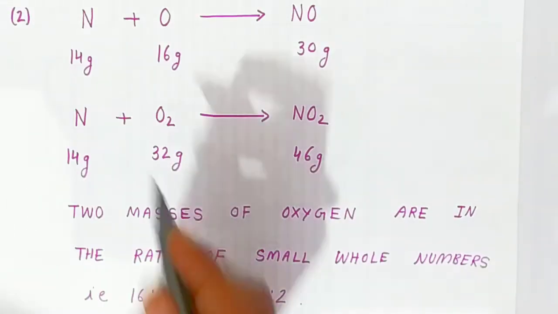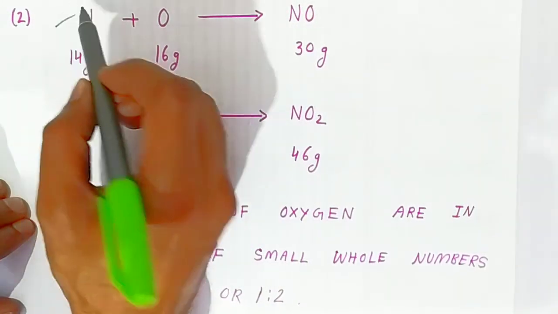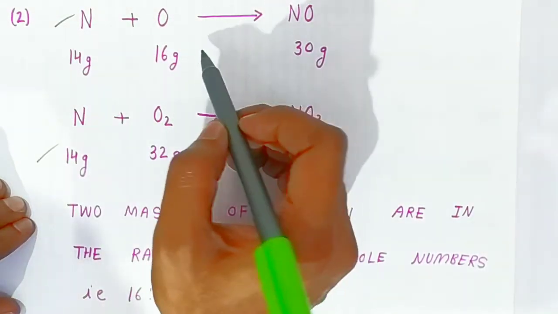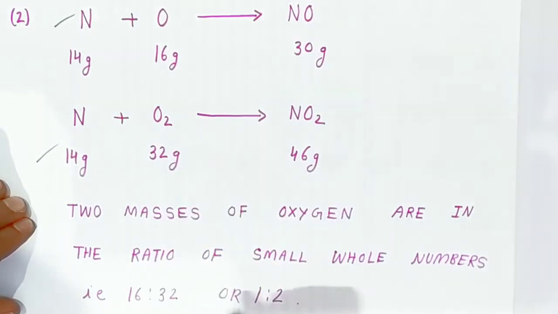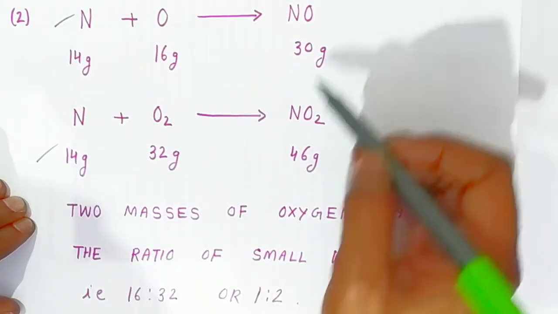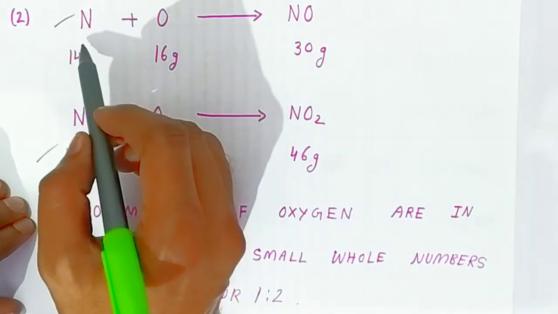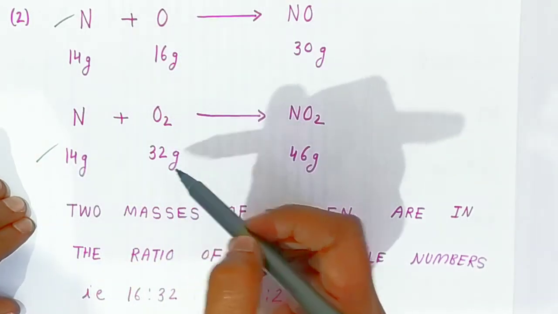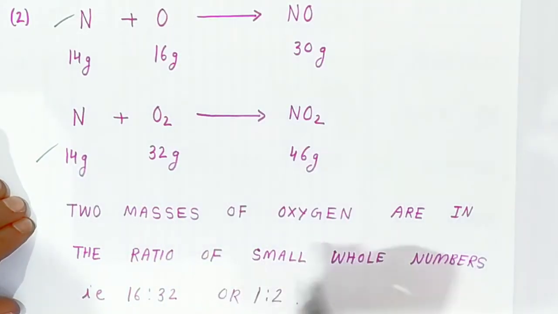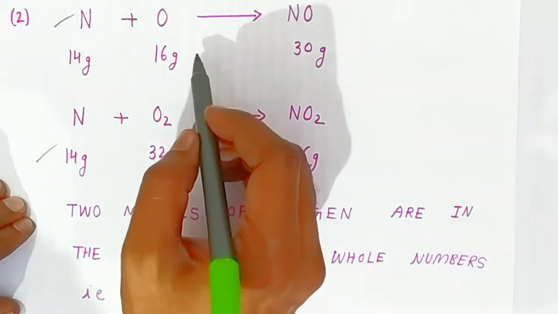Now students, one more example I have shown here. This is the fixed proportion, 14 gram, 14 gram. Now here this is changing, students, 16 gram and 32 gram. That means 16:32, different whole numbers we are getting. And here we are getting nitrogen monoxide and nitrogen dioxide. So here the nitrogen weight is 14 gram, this is fixed, but the weight of oxygen is changing. That is why it is called what? Law of multiple proportion, which is 1:2.